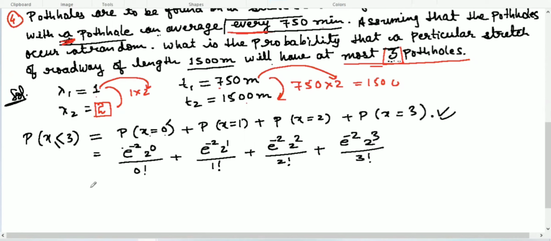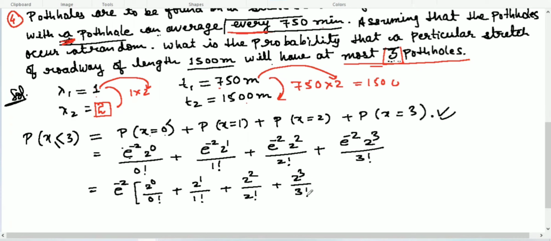Now calculate it. In each term we have e to the power minus 2, so we will take e to the power minus 2 common, and we have 2 to the power 0 over 0 factorial plus 2 to the power 1 over 1 factorial plus 2 to the power 2 over 2 factorial plus 2 to the power 3 over 3 factorial.